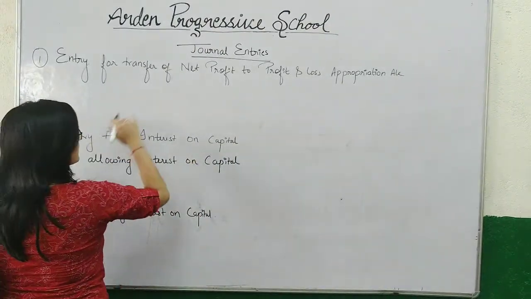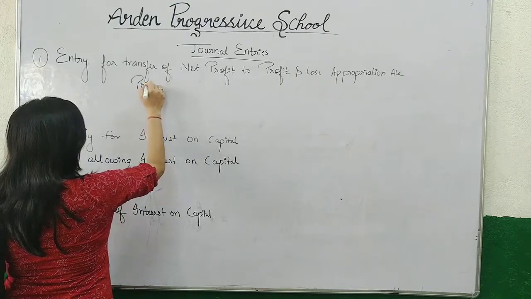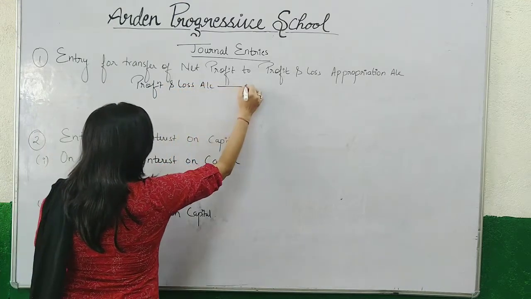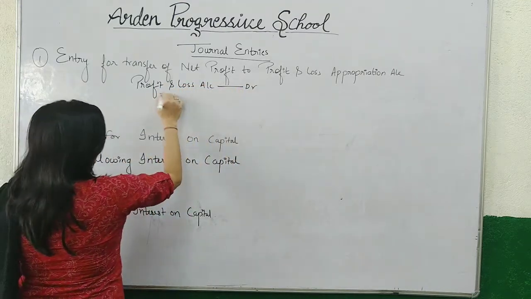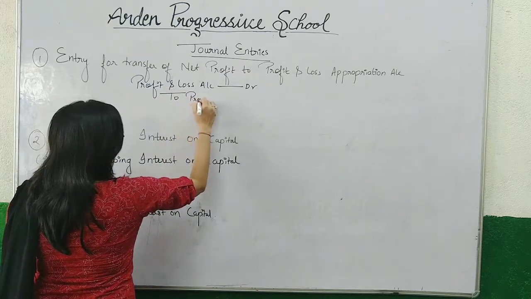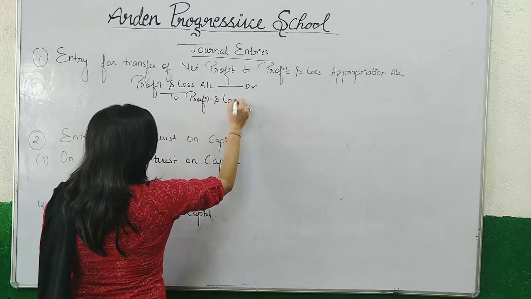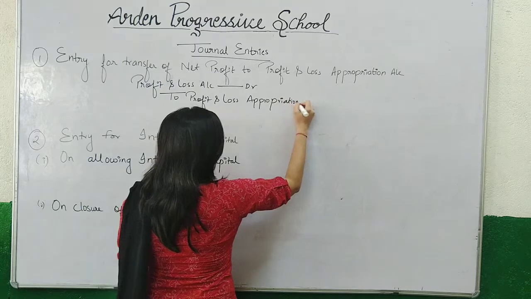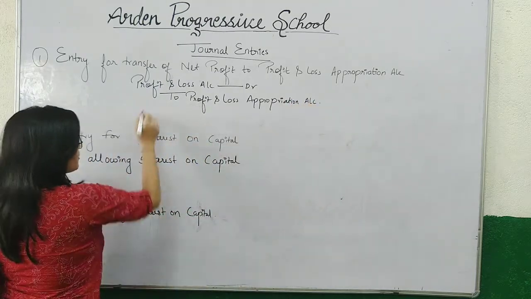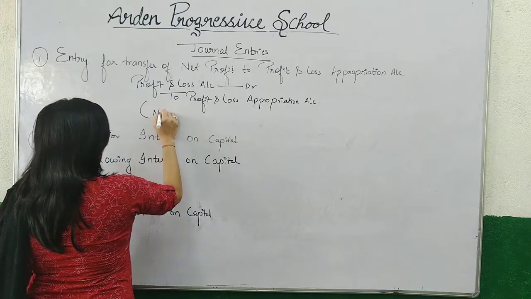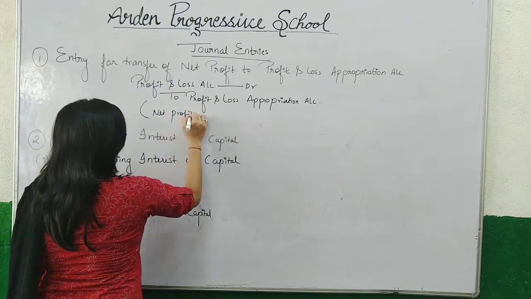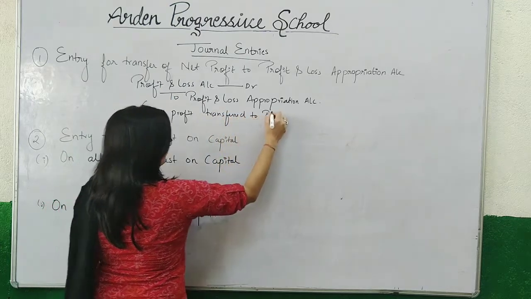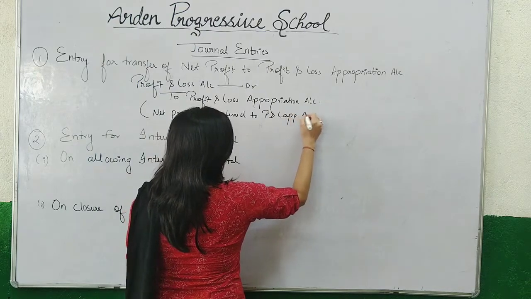So the journal entry for this transaction will be: profit and loss account debit, to profit and loss appropriation account. Narration for this journal entry will be: net profit transferred to P&L appropriation account.